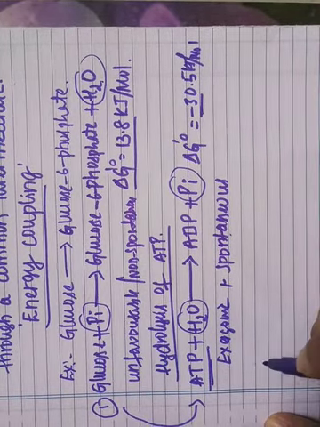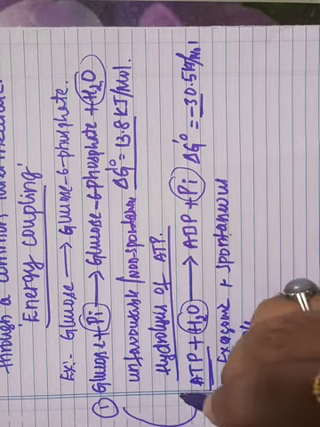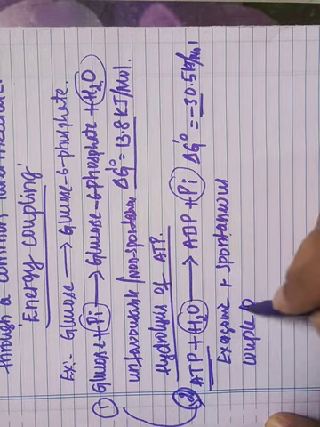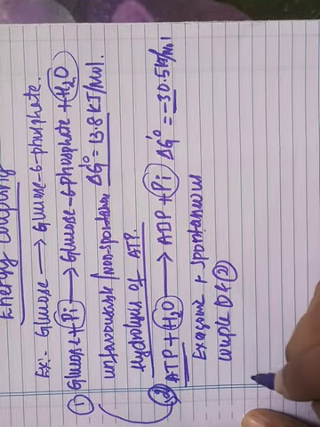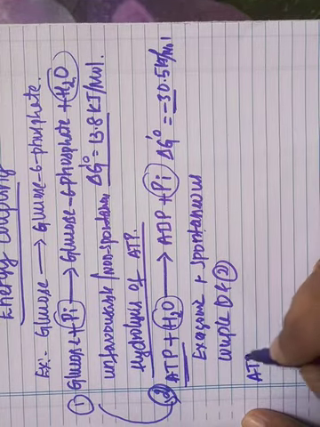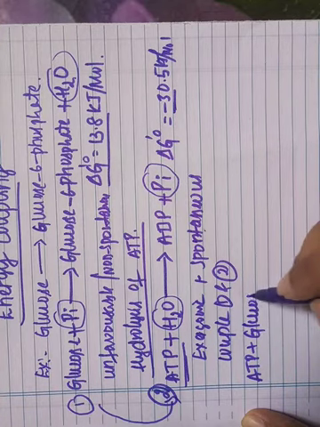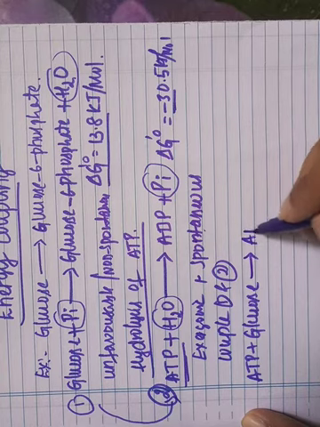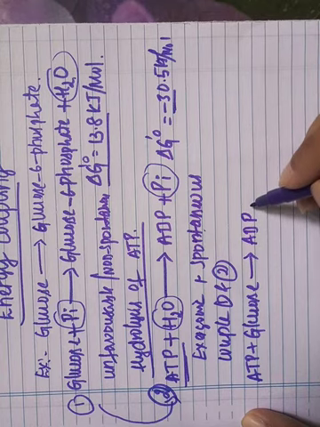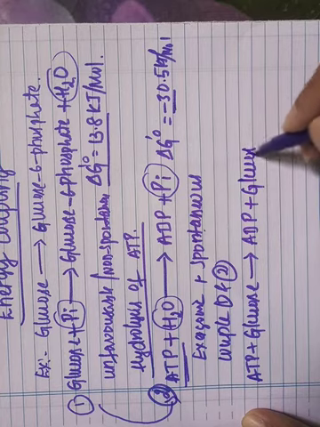Now by coupling these two reactions, reaction 1 and reaction 2: ATP plus glucose gives ADP plus glucose 6-phosphate.